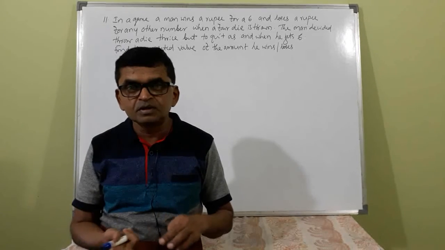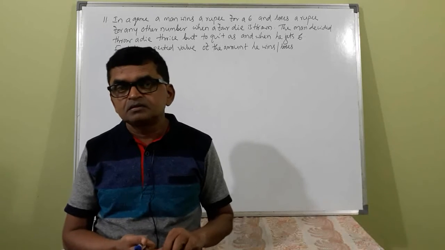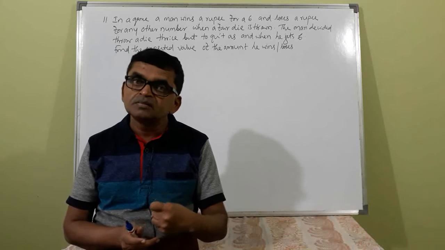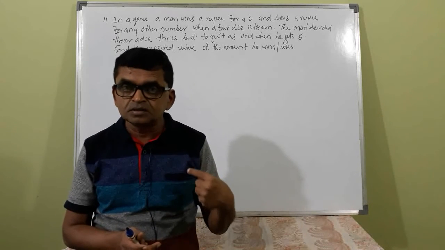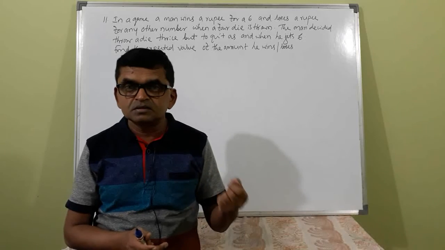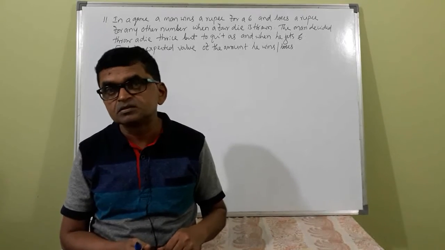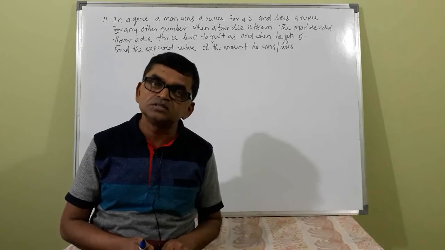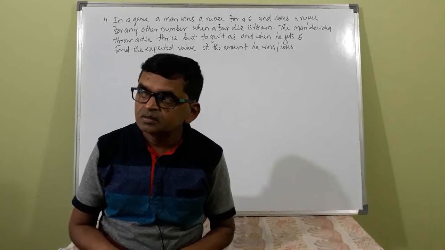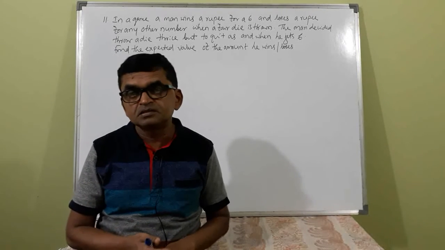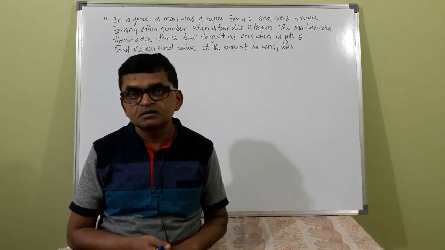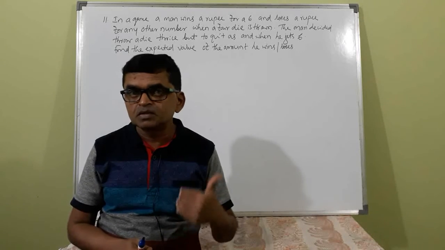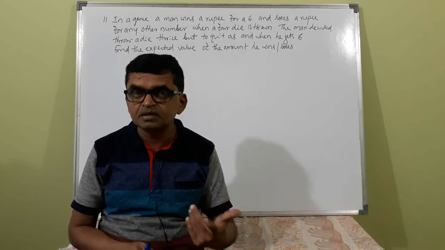Then he will stop there. But in the first toss, it was other than 6. So he will gain 1 minus 1, that is only 0. If he gets 6 in the third, then the first 2 give minus 1 minus 1, plus 1, total gain will be minus 1.